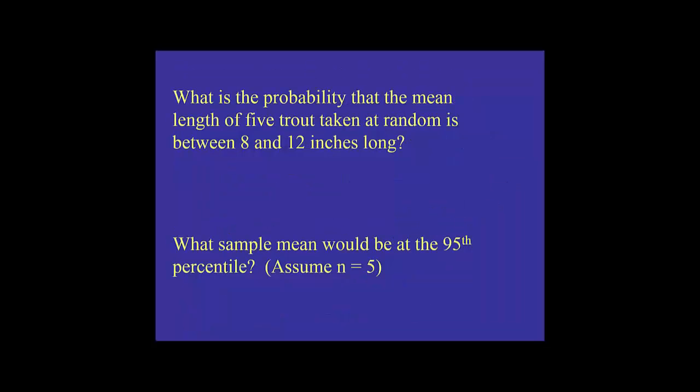Let's change the question. Let's say I'm going to grab 5 trout, and I'm going to add them up and divide by 5. What's the likelihood that it's still between 8 and 12? Well, now that we grabbed a sample of size 5, what changed about our problem? Our mean stayed the same, but our standard deviation got smaller. We would reduce it by, or divide by, the square root of 5. So let's go to the calculator and get that.